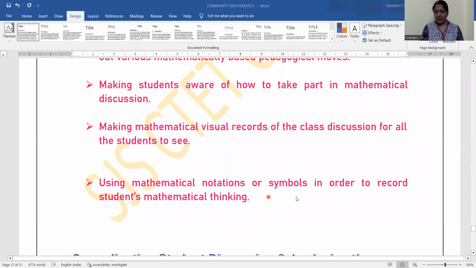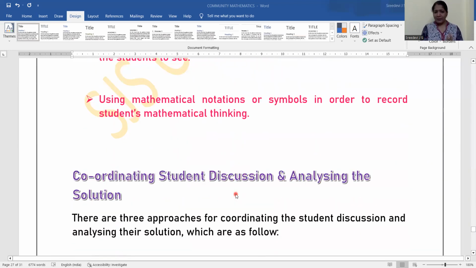Then, using mathematical notations or symbols in order to record students' mathematical thinking. So we can use notation and symbols. The importance of mathematical language we have already discussed, and I have said more on that in that video. So please watch the video if you haven't. I am giving the link in the description box. Using mathematical notations or symbols in order to record students' mathematical thinking, so recording is an aspect that I have already mentioned.